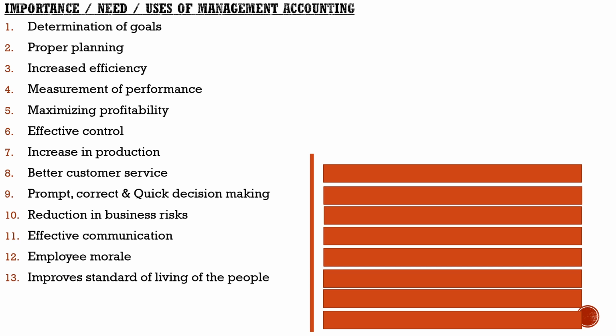Improve standard of living of the people. Management accounting can help to improve the consumption level among the people. In this way, it improves the standard of living of the people, because consumption of the people is the factor that determines their standard of living, and management accounting can directly as well as indirectly affect their consumption level, so that the standard of living of the people can be maintained accordingly.